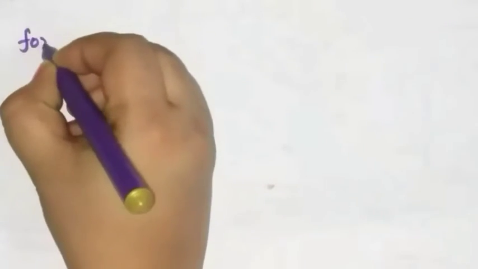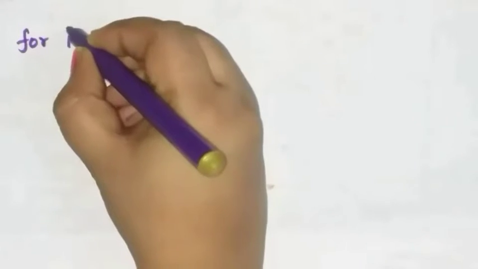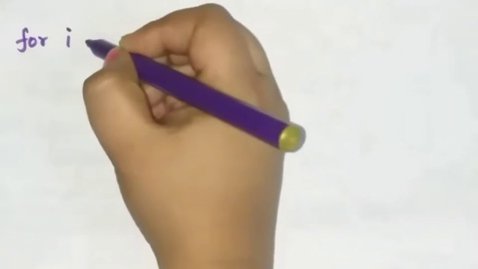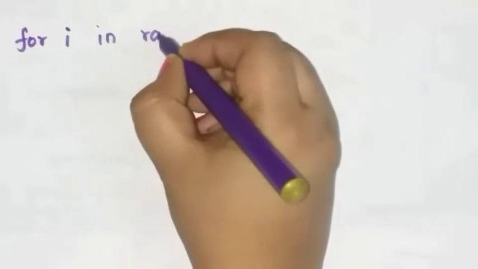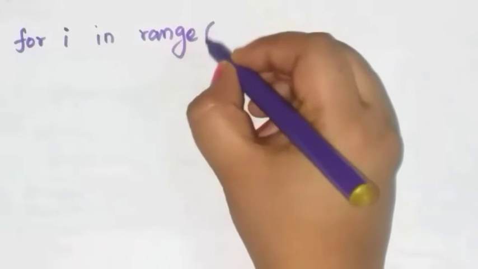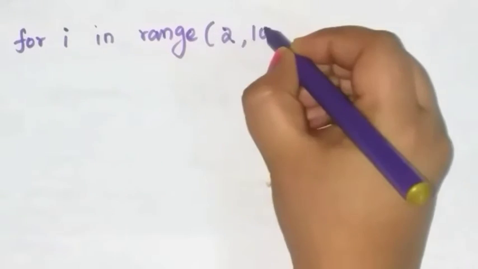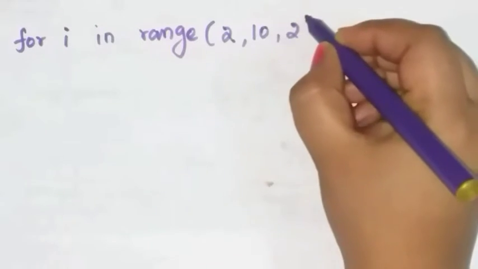Okay, next see one program. First write for, and next write the variable name, that is the counter variable i. Next write in, and next write range. Within the range function, you have to mention the initial value, stop value and step value, that is the increment value.